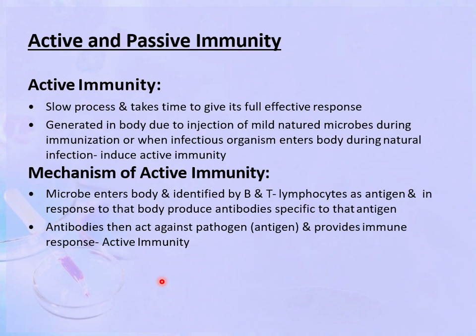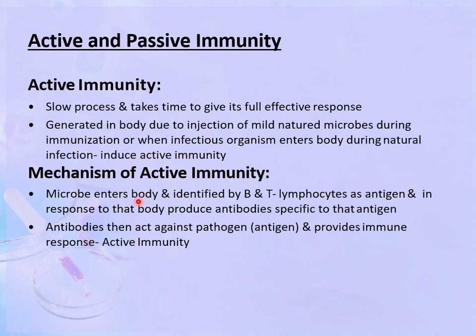Active immunity. This active immunity is a slow process and it takes time to give its full effective response. Now, how is this active immunity generated? It is generated in the body due to the injection of mild natured microbes during immunization, or when these infectious organisms enter our body during natural infection, they induce active immunity in the body.